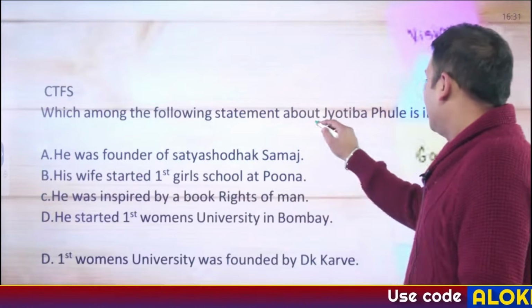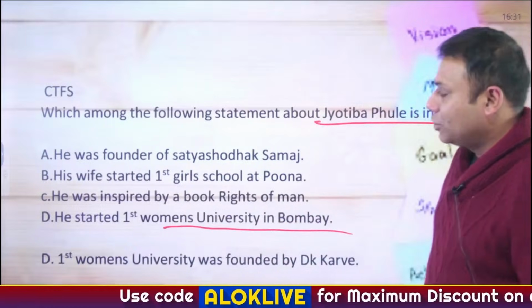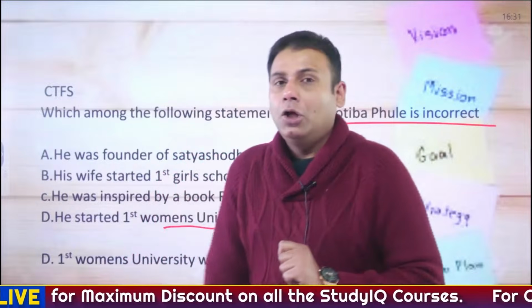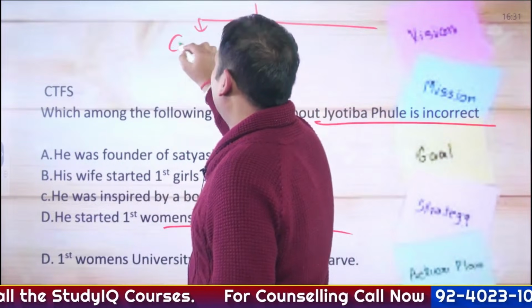Then Jyotiba Phule. So here the answer is D. The first women's university was not started by Jyotiba Phule. It was started by D.K. Karve, Dhondu Keshav Karve. So the Renaissance movement tried to divide that into four parts: Eastern,